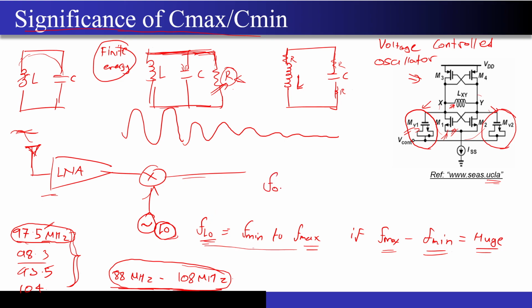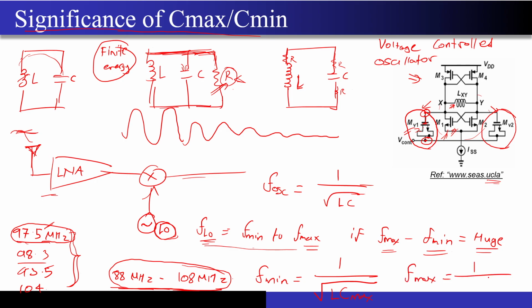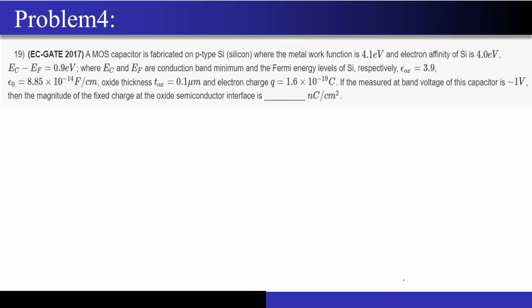You know that F oscillation is nothing but 1 upon root LC. Now if I try to write F minimum, to get the minimum frequency, I am tuning this MOSFET, and you can see over here the voltage between these 2 points will decide the capacitance that I will get from this MOSFET. To get the minimum frequency I should have maximum capacitance, and to get the maximum frequency I should have minimum capacitance.